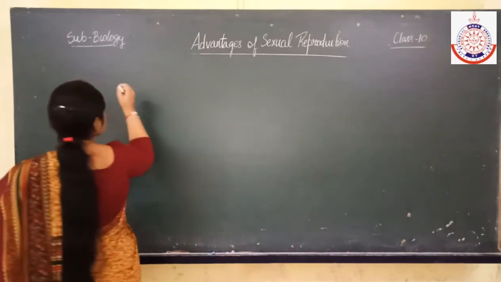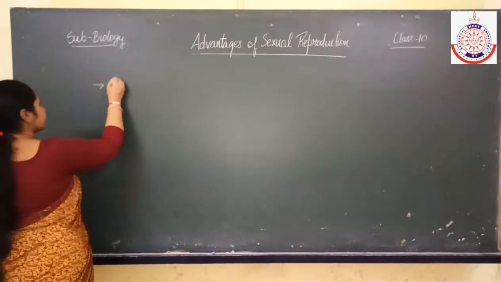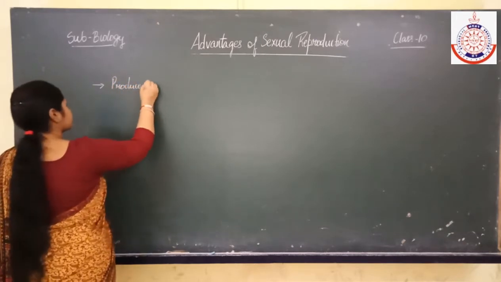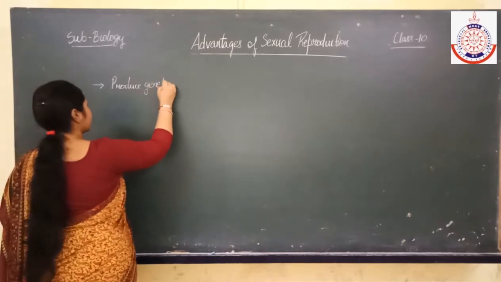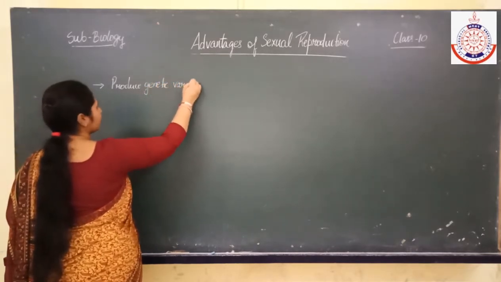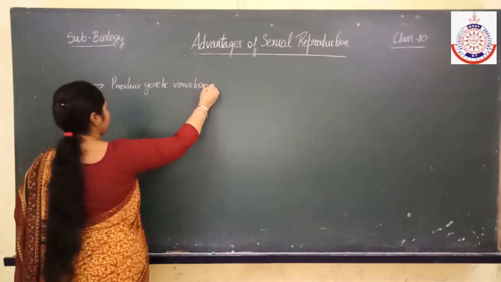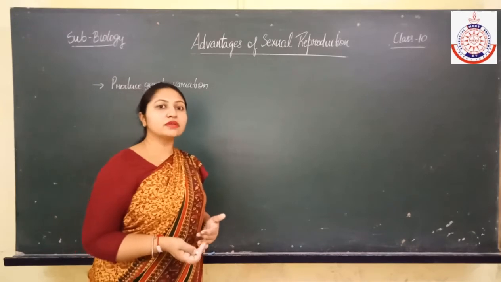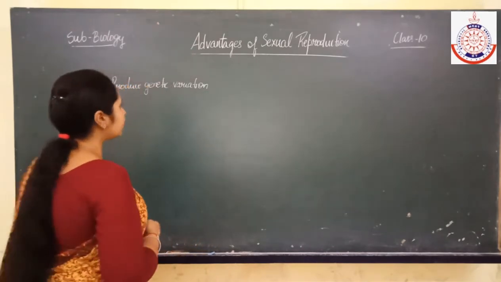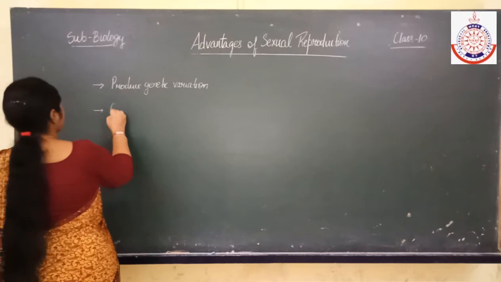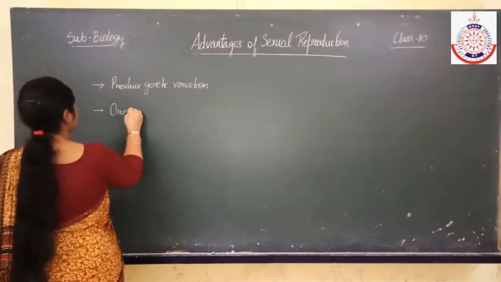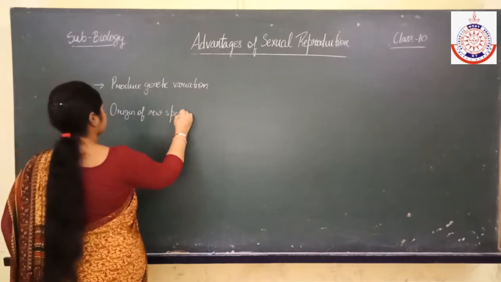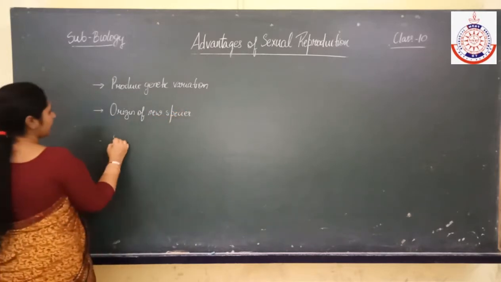So what are the advantages of sexual reproduction? It is responsible for producing genetic variation. Genetic variation accumulates in the offspring, and because of this variation, different characters appear in the organisms because of the different genes, and this leads to the origin of new species and even evolution.